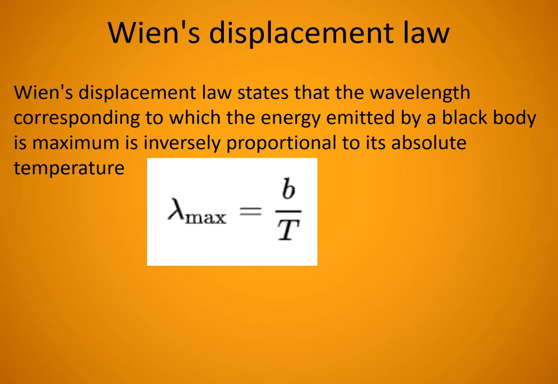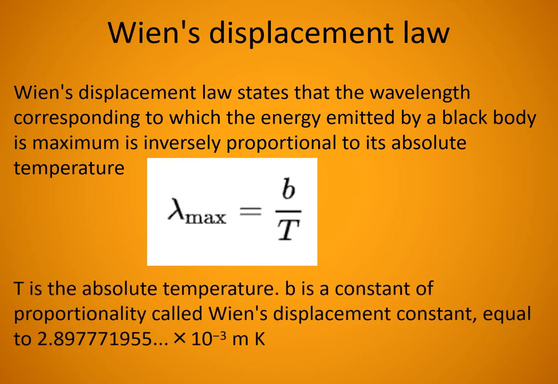Lambda max is inversely proportional to T, or we can write lambda max is proportional to 1 by T. If we remove the proportionality symbol, a constant will be there, so lambda max is equal to B by T, and this constant is known as Wien's constant. T is absolute temperature and B is a constant of proportionality called Wien's displacement constant, and its value is 2.897771955 into 10 raised to minus 3 meter Kelvin, not millikelvin, meter Kelvin. Is it clear?